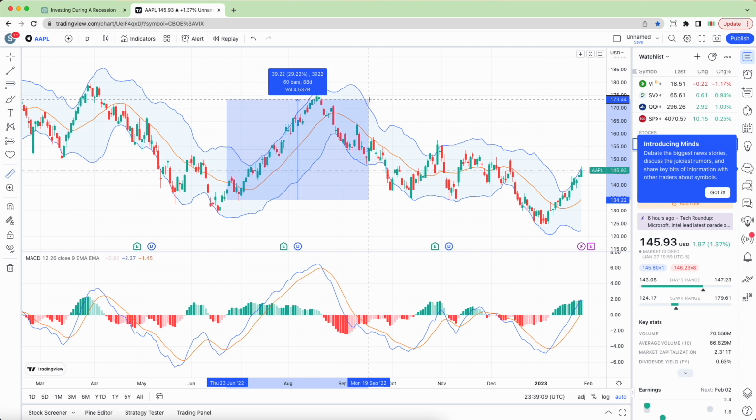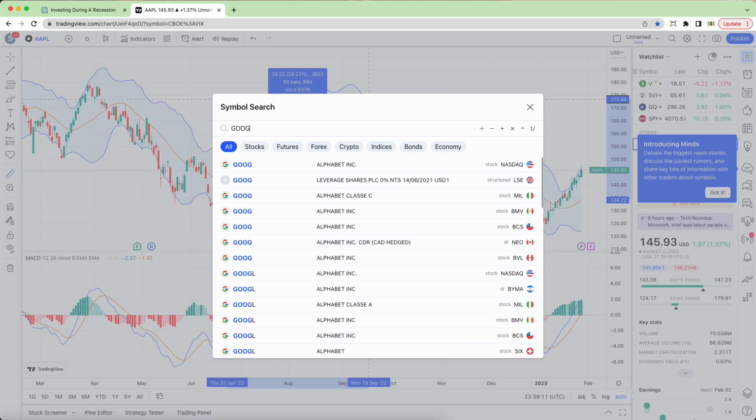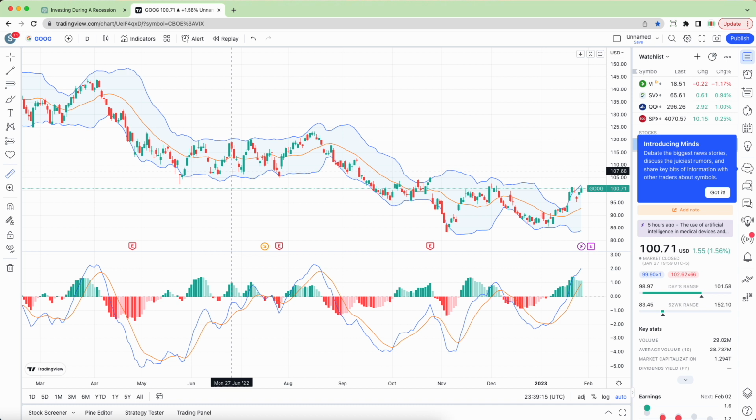Let's try a different stock. Let's take a look at Google. Stock symbol GOOG. And again, we want to look for a condition where the stock price touches the lower Bollinger Band, so here, and the bullish signal crosses above the signal line. So the next one is down here, we can see. And so at this point, we would execute a buy.